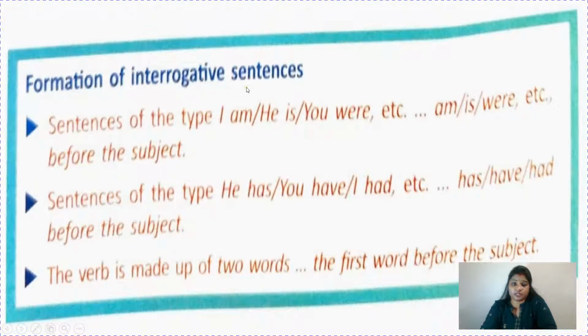Now, formation of interrogative sentences. Sentences of the type like I am, he is, you were, etc. How will you change them? You have to write am, is, were, etc. before the subject. Subjects are I, he and you. Now sentences like he has, you have, I had, etc. Here you will write has, have and had before the subject, and subjects are he, you and I. In the same way, if the verb is made up of two words, the first word comes before the subject.